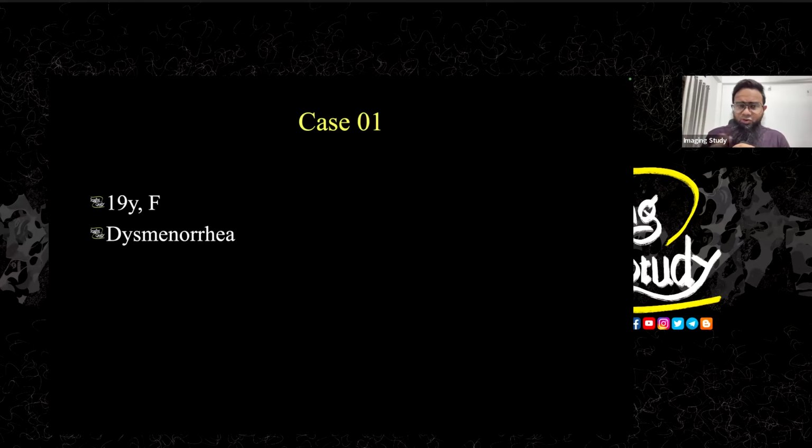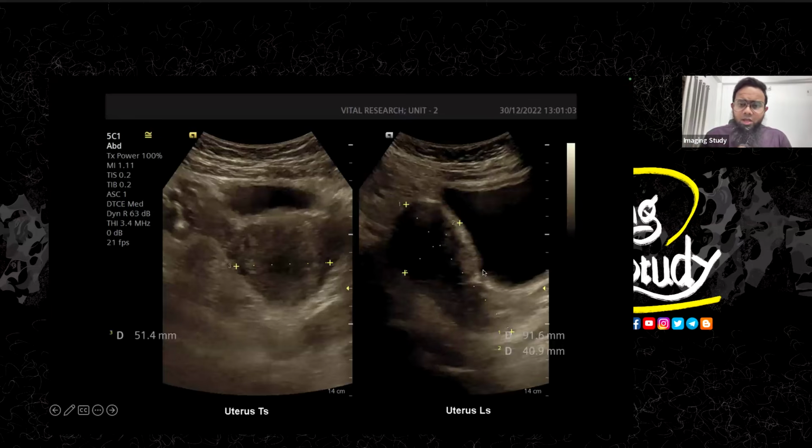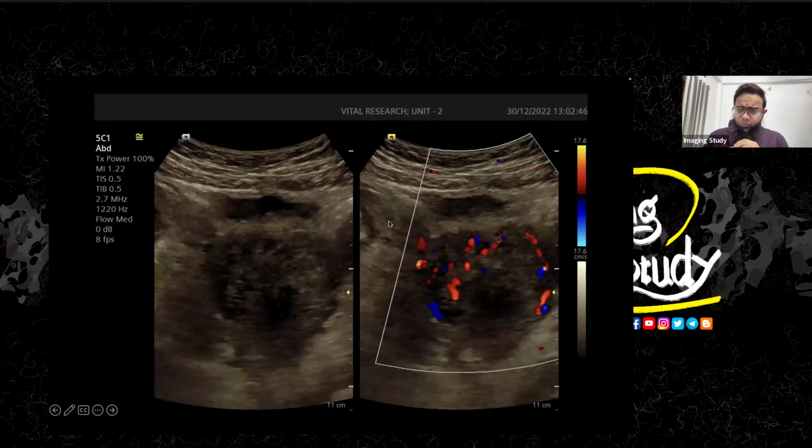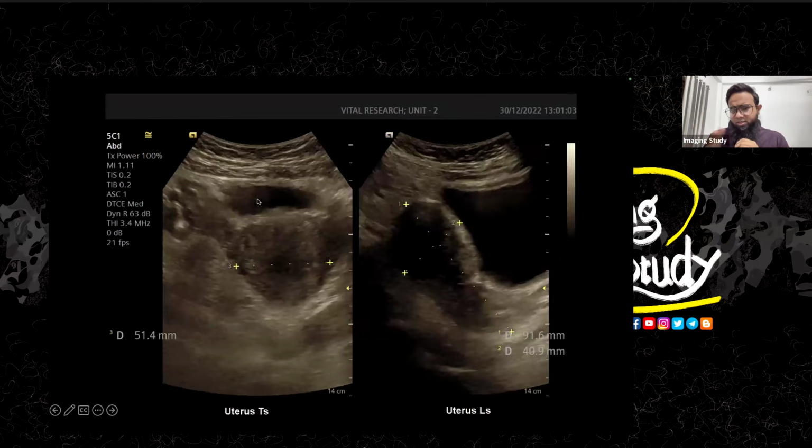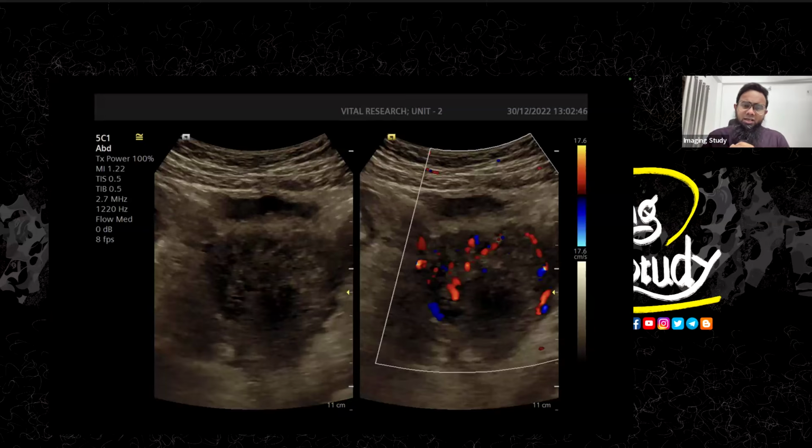Unfortunately, I'm not showing this case for the pelvic organs, but this patient had some pelvic organ features. So this was the feature of a uterus. It's 4 centimeter in anteroposterior diameter, which is slightly bulky for a young unmarried patient. So the uterus is slightly bulky, but this is not my focus for today. When we reach the uterus on transverse section, try to magnify a little. The urinary bladder is slightly filled, so that's good, but the uterus is slightly enlarged, so it's not suitable for the bladder to show a better quality image.